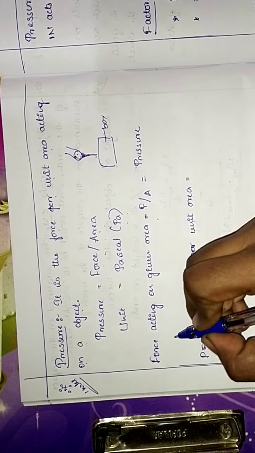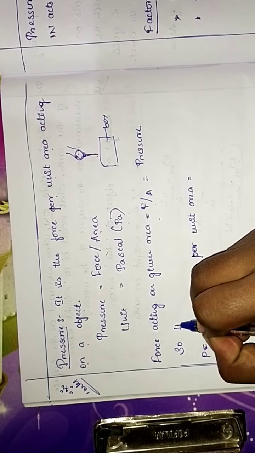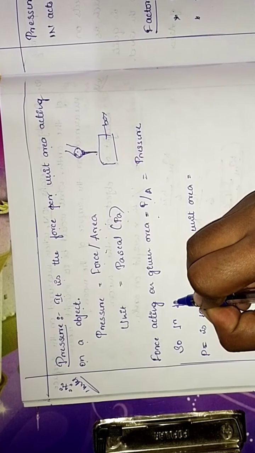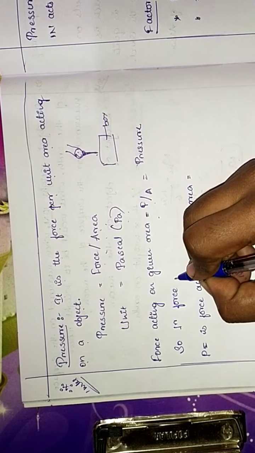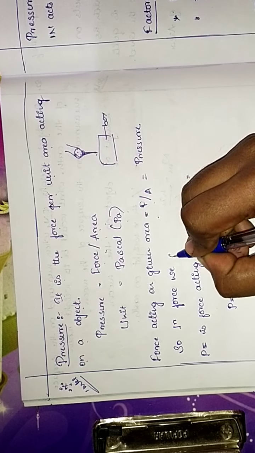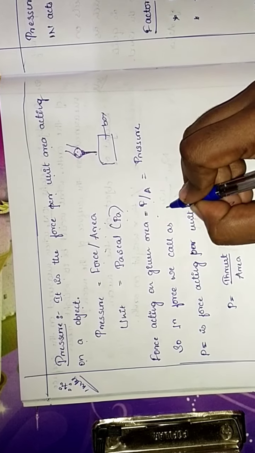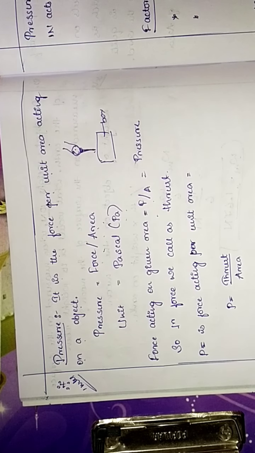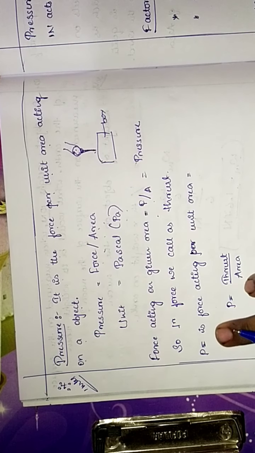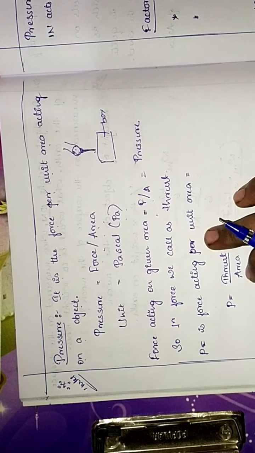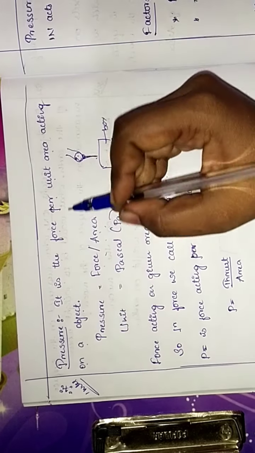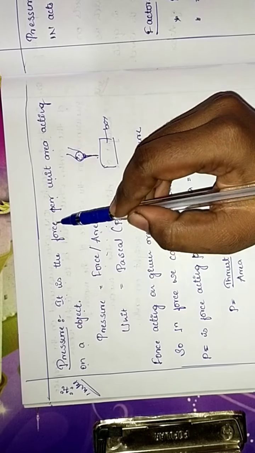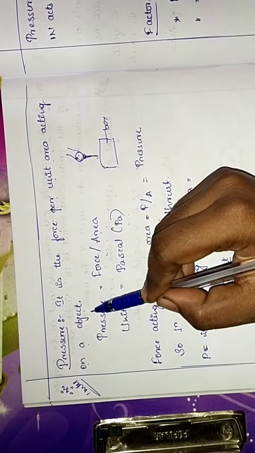So perpendicular force we call thrust, isn't it? Where pressure is equal to force acting per unit area, as we have already learned that pressure is force per unit area acting on a body.